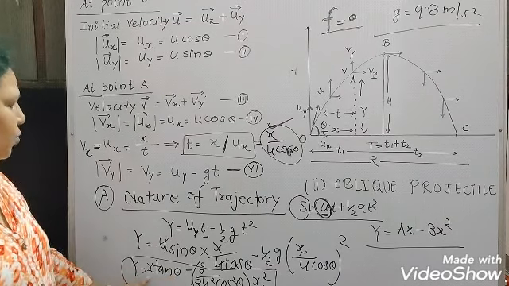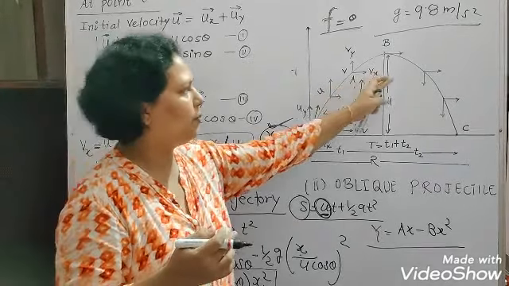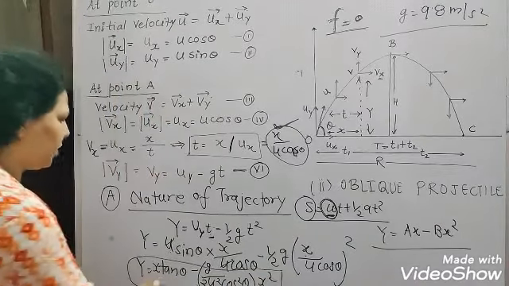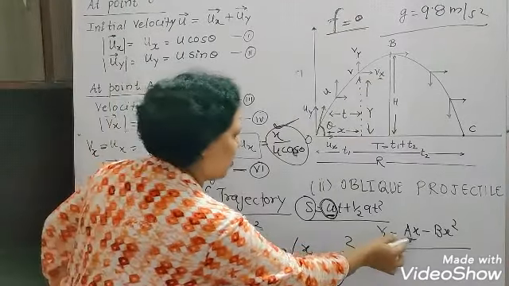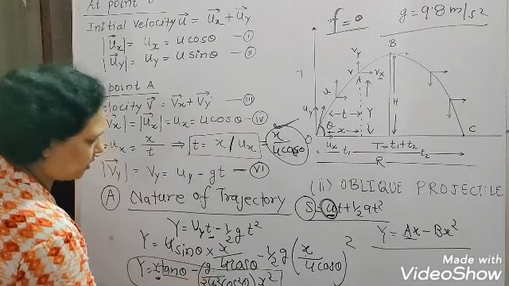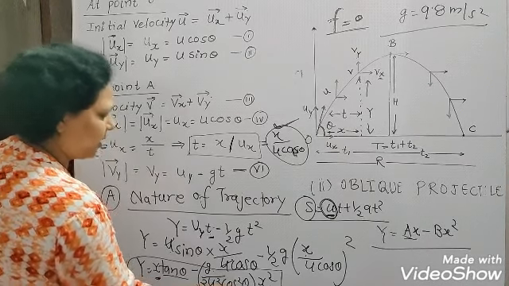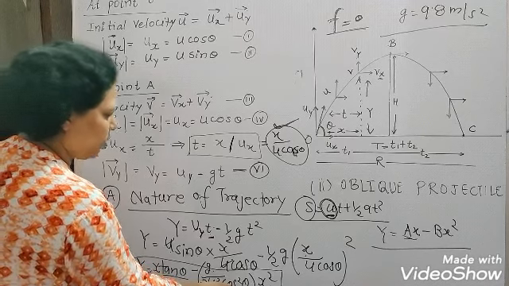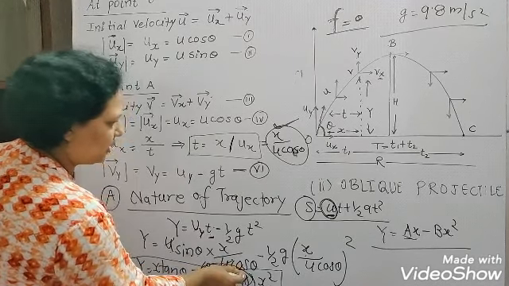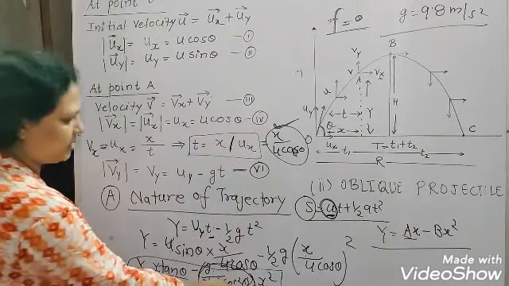As you see, the displacement can be changed, that point can be A, that point can be here or here. So that displacement can be changed. So the tan theta is a constant here, and this is x. You will see that g will be constant, 2 will be constant, the initial velocity is constant. If theta is constant, cos square theta is also constant. So this whole quantity will be constant. We have replaced this quantity with the letter b here, that will be a constant, and this is x square here.